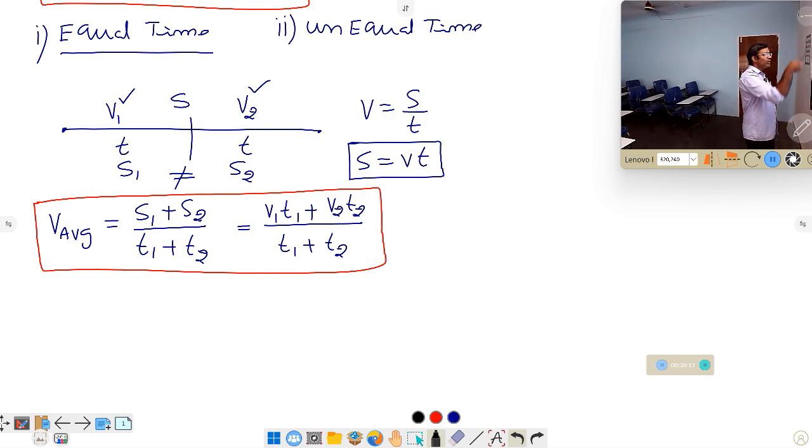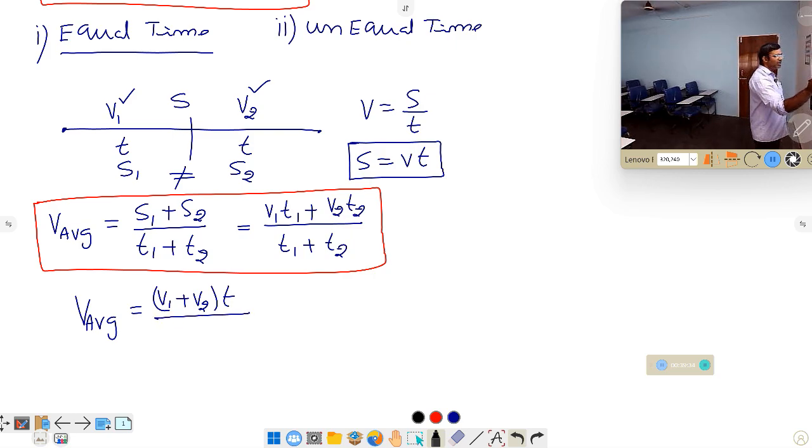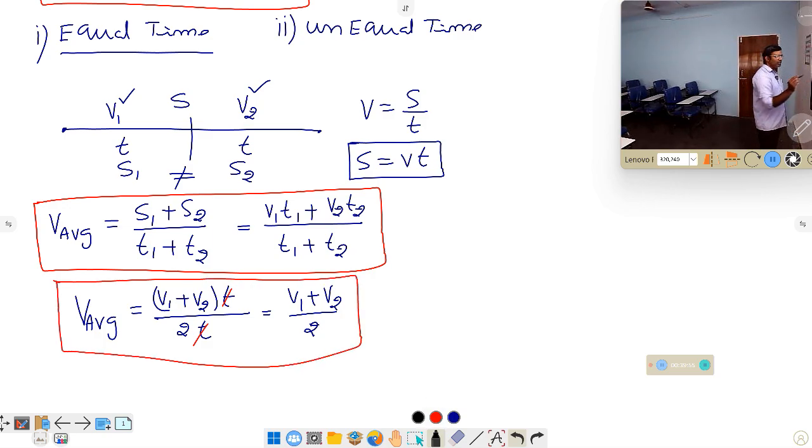But the concept is the equal time concept. If you observe this, equal time means we have to apply that concept. If you apply it, the average speed formula becomes V average is equal to V1 T plus V2 T, both have T, I take T common, by T plus T, that becomes 2T. So the T gets cancelled. If you cancel the T, what are you going to get? That is equal to V1 plus V2 by 2. So the average speed formula you got is V1 plus V2 by 2.